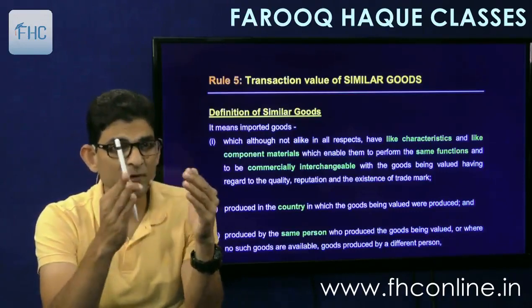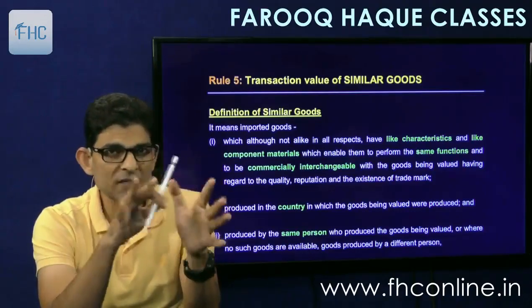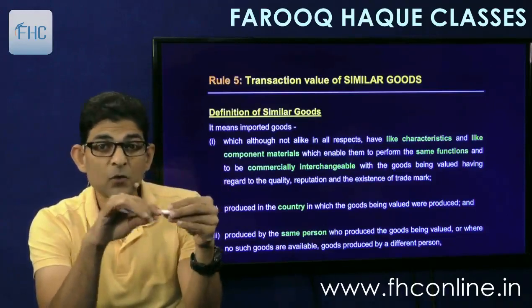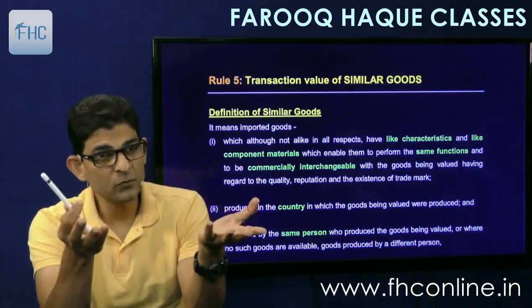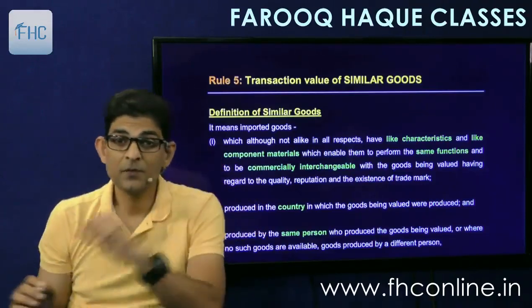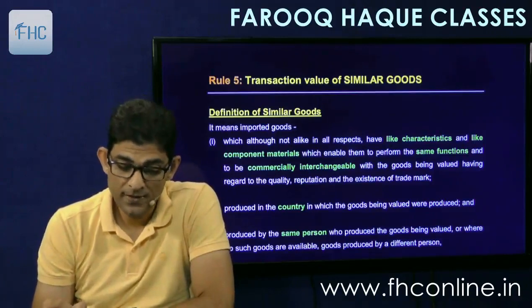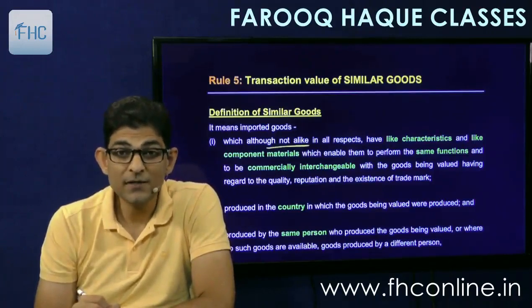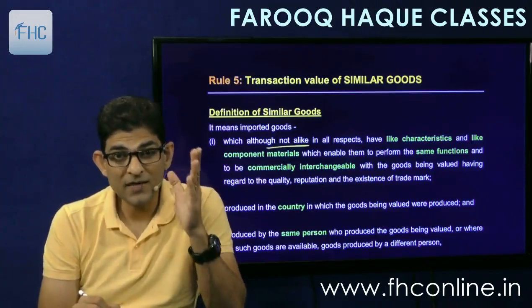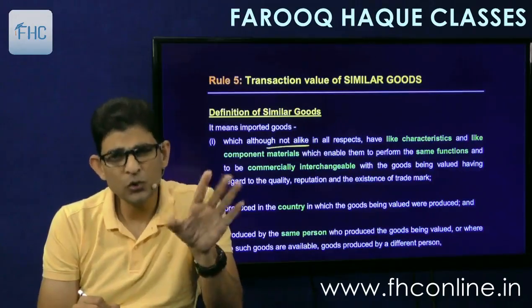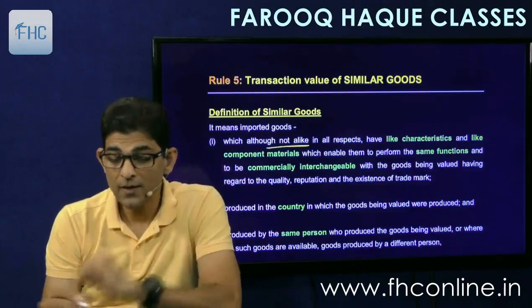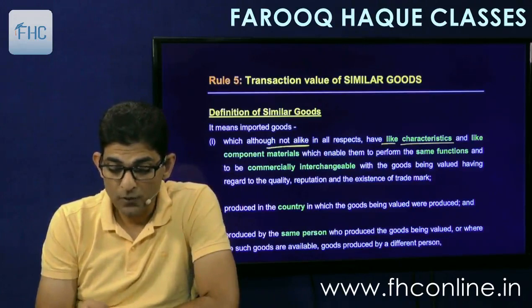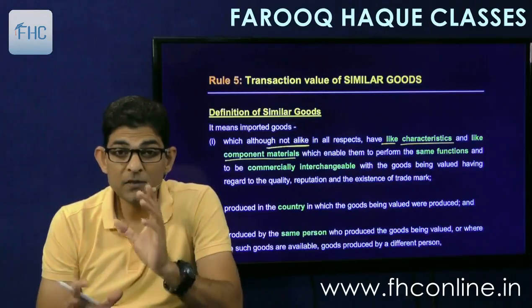Similar goods are goods which are slightly different, but of homogeneous nature. They can be homogeneous, meaning they can be replaceable. Then they are called similar goods. So then we can take that value. Let's see first the definition of similar goods. It says which although not alike. So here is the difference. Identical goods meant alike, exactly the same. Here it says although not alike in all respects, but having like characteristics and component materials. The component material should be the same.